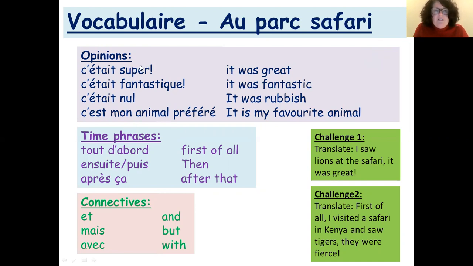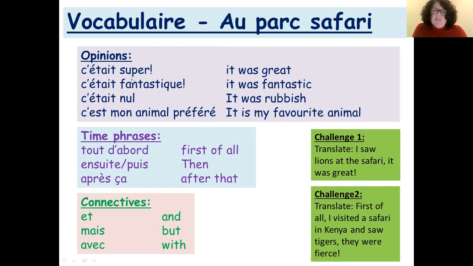Écoutez et répétez, s'il vous plaît. C'était super. It was great. C'était fantastique. It was fantastic. C'était nul. It was rubbish. C'est mon animal préféré. It is my favorite animal.